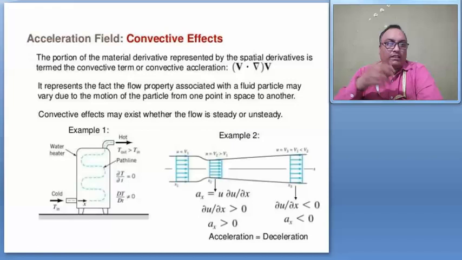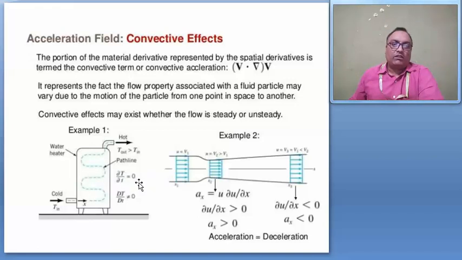For this, two examples are given. One example is the water heater. Cold water comes in at the inlet and hot water goes out from the outlet. Here T out is always greater than T in, and it shows a one path line, and then del T by del t equals 0, right? This is one type of convective acceleration problem.